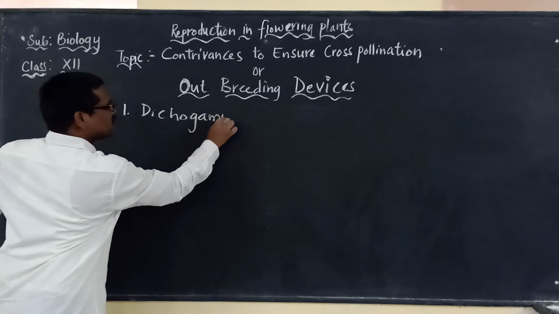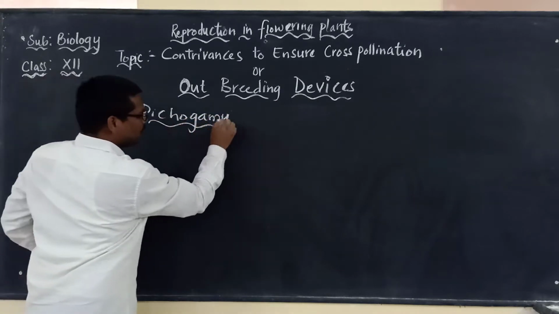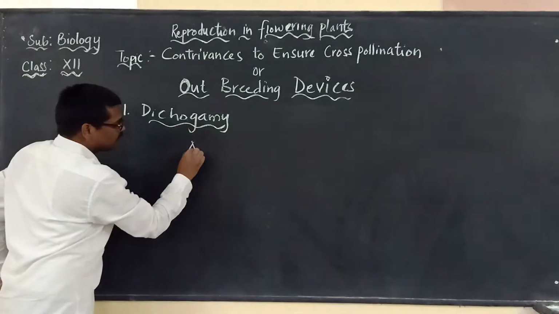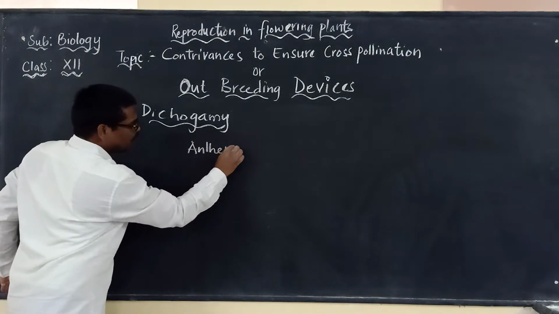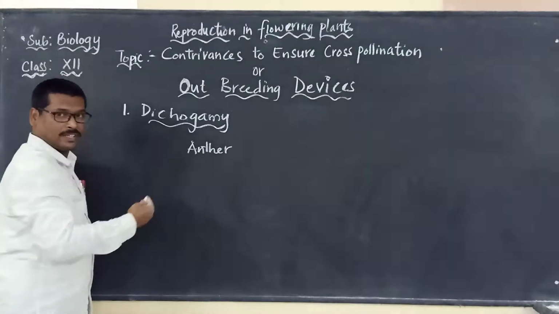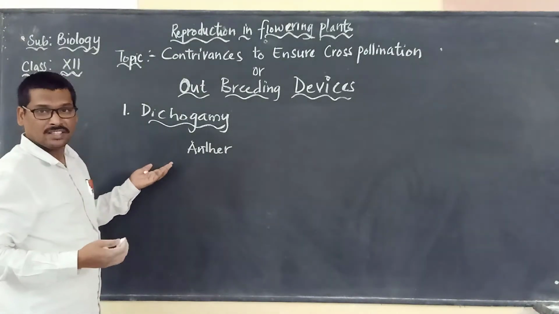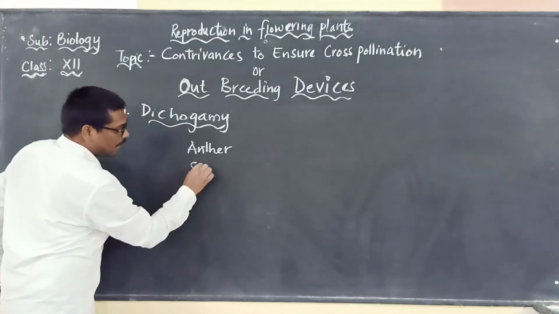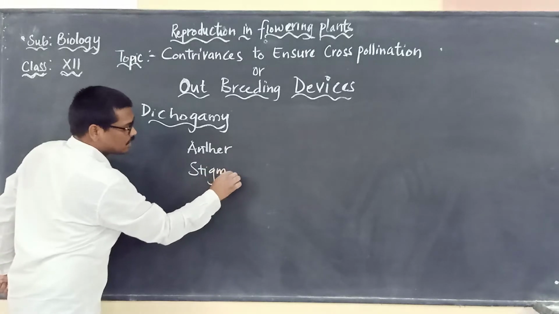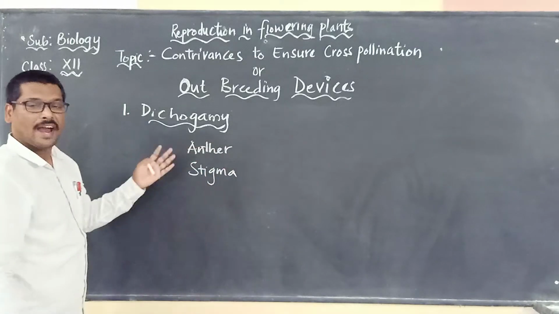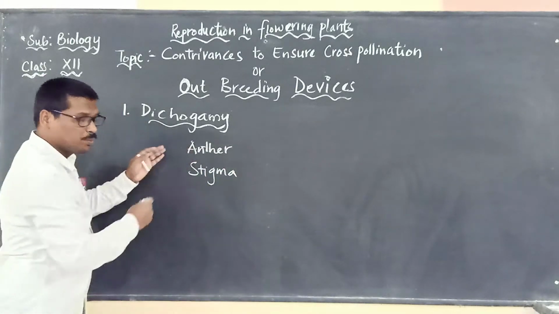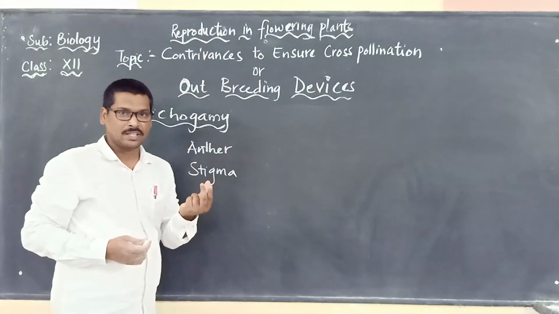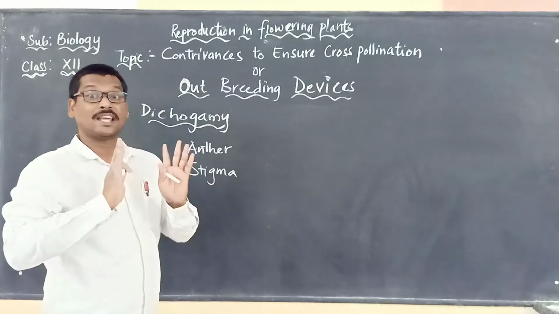What do you mean by dichogamy? We said that there is an anther, otherwise called the stamen, and the pistil, whose part is the stigma. The anther and the stigma, which are present in a bisexual flower, will not mature at the same time.